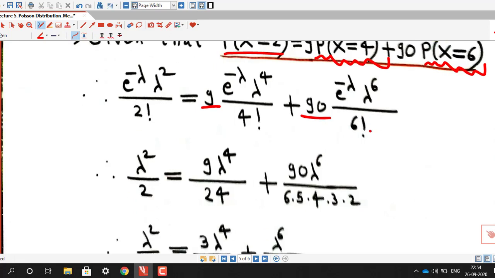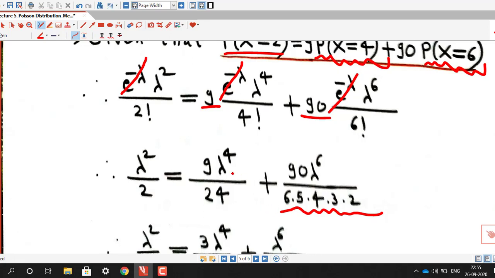Now e raised to minus lambda is common in each term, so that will cancel out. This we can write as lambda square by 2 equals 9 lambda raised to 4 divided by 4 factorial, and 4 factorial is nothing but 24, that is 4 into 3 into 2. Here I have kept 90 as it is into lambda raised to 6, and 6 factorial is 6 into 5 into 4 into 3 into 2.